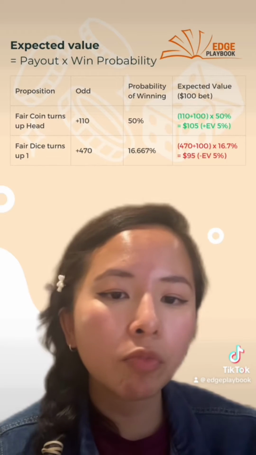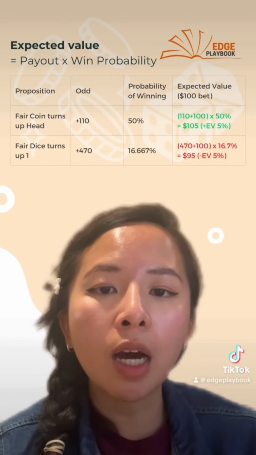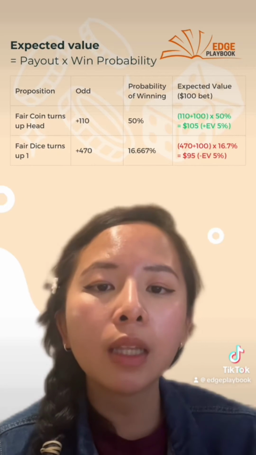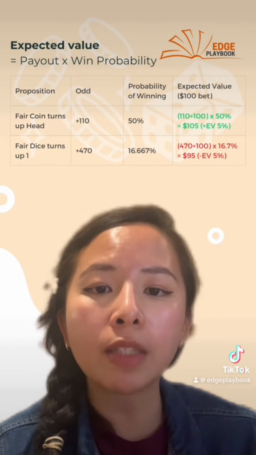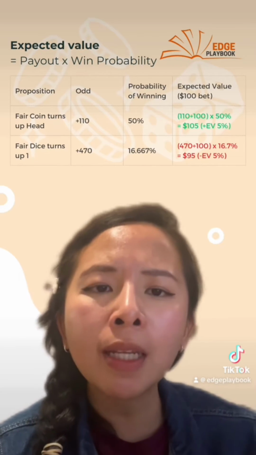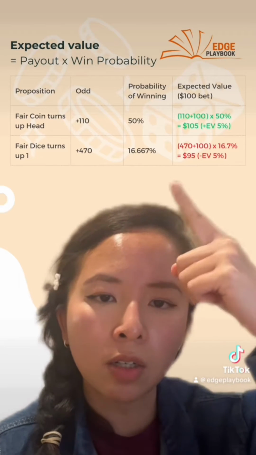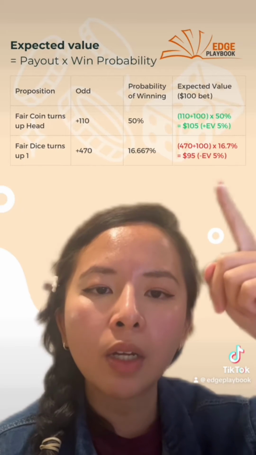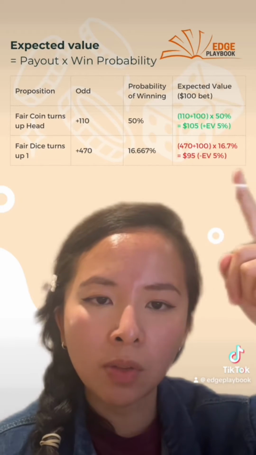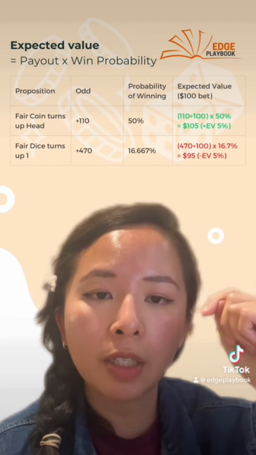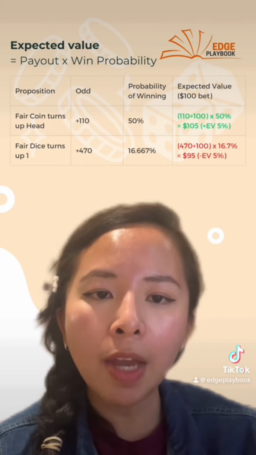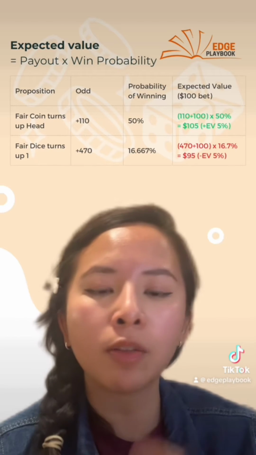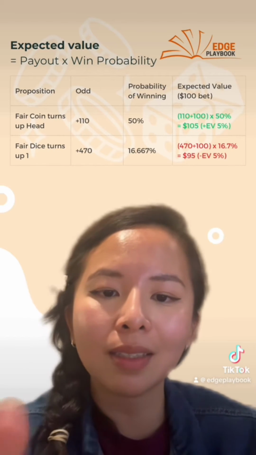Now let's say we have another bet at a casino where a fair die turns up the number 1. The odds that the casino gives us are plus 470, and the probability of winning is 1 over 6, or about 16%. And so the EV here, if we do the math, would be a $95 return on a $100 bet, which gives us a minus EV of 5%. So not a good bet to place if you do see something like this.